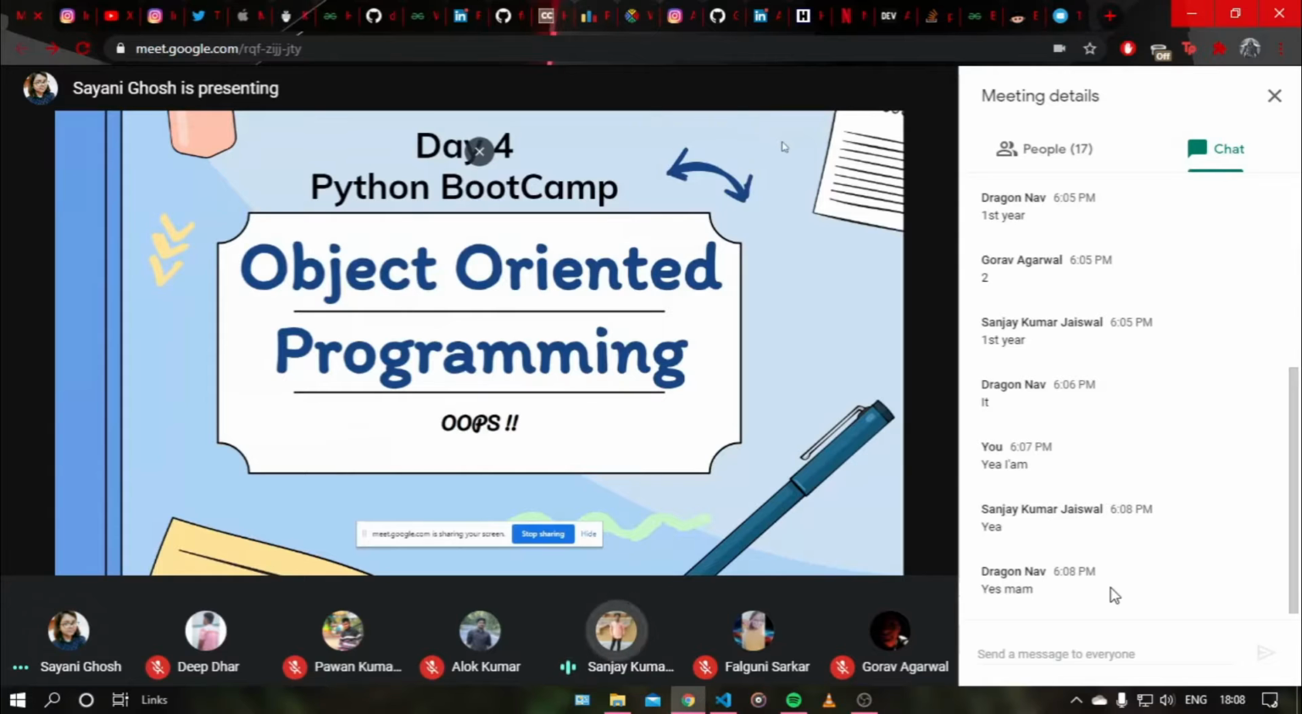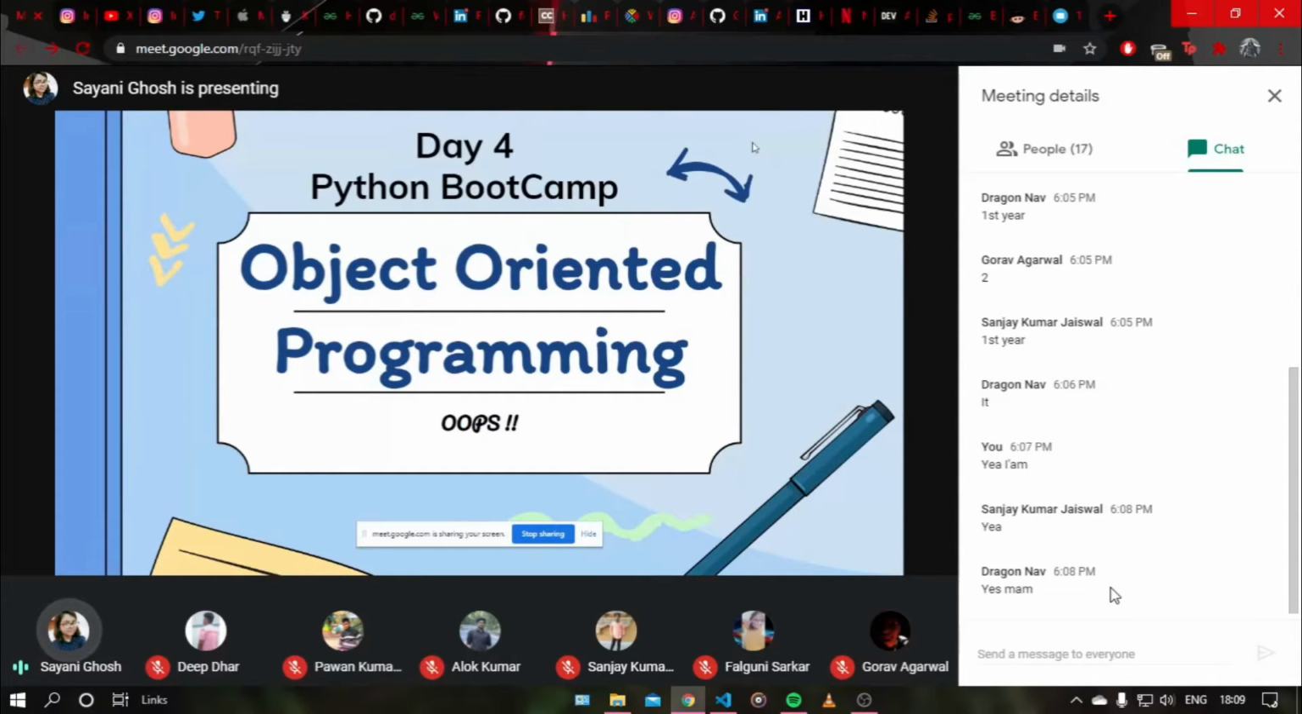I can try, but I'm not sure. Object oriented is... Please, go ahead. Making a code by breaking it into smaller forms and doing it.